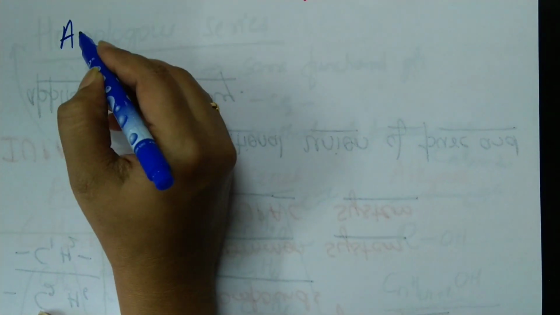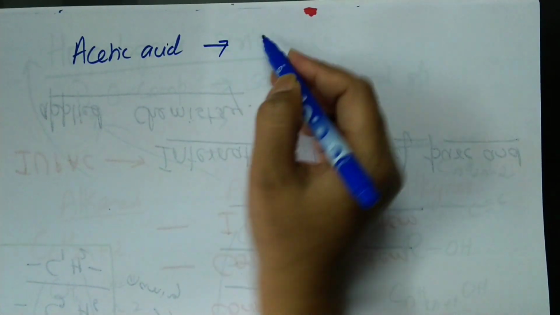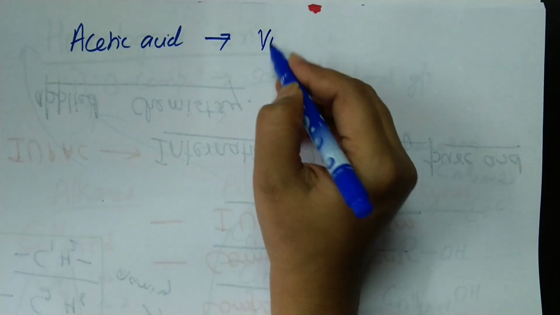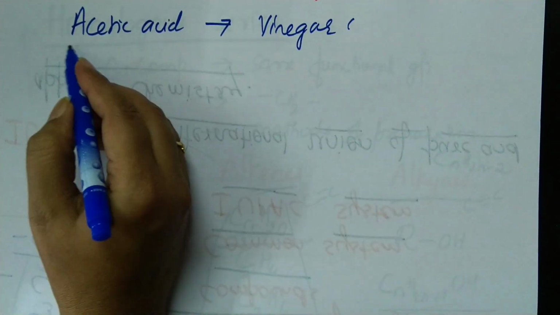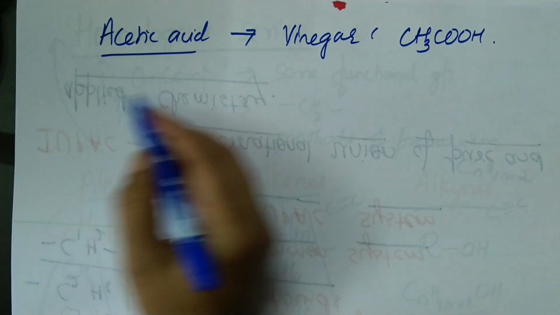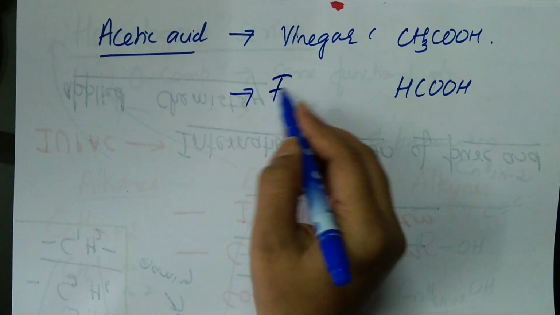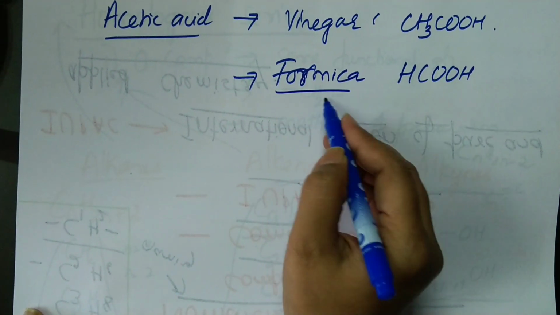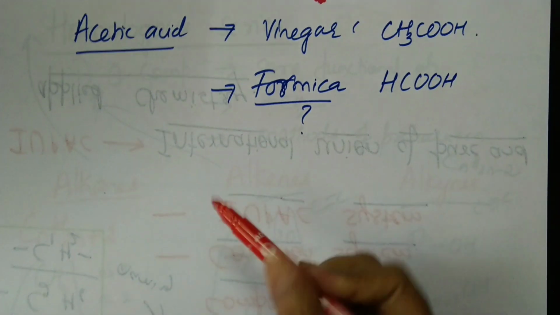Acetic acid is a common name, or it is also called as vinegar. Vinegar is the common name of acetic acid whose formula is CH3COOH. I have another acid called as formic acid whose common name is formica. What is it called as? Formica. Why is it called as formica? Because it is extracted from ants.